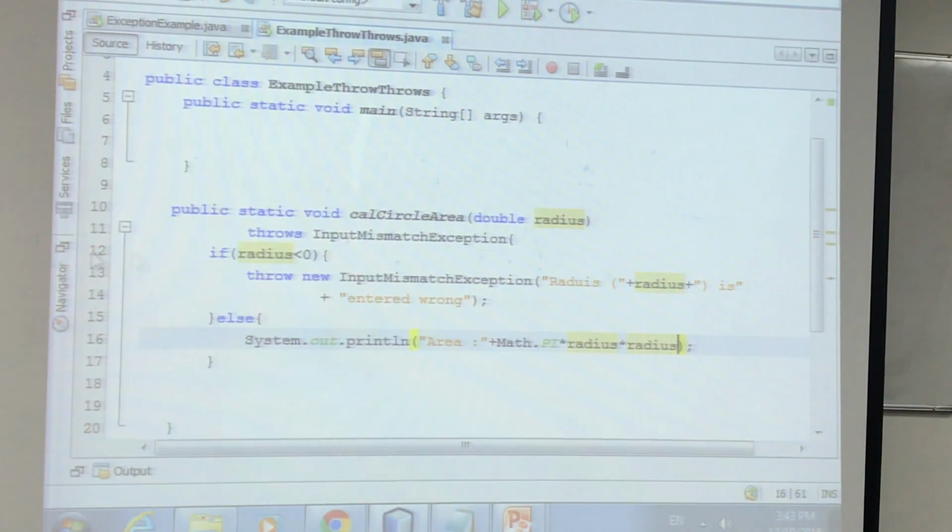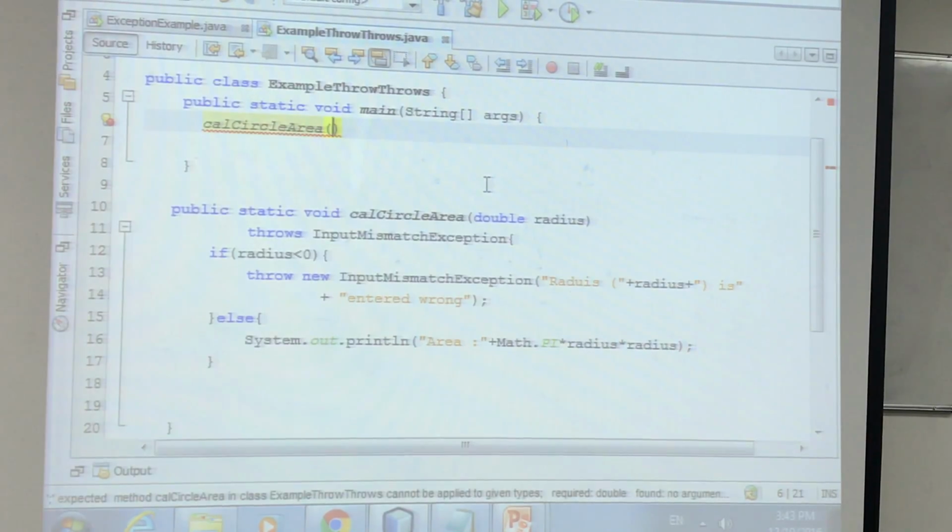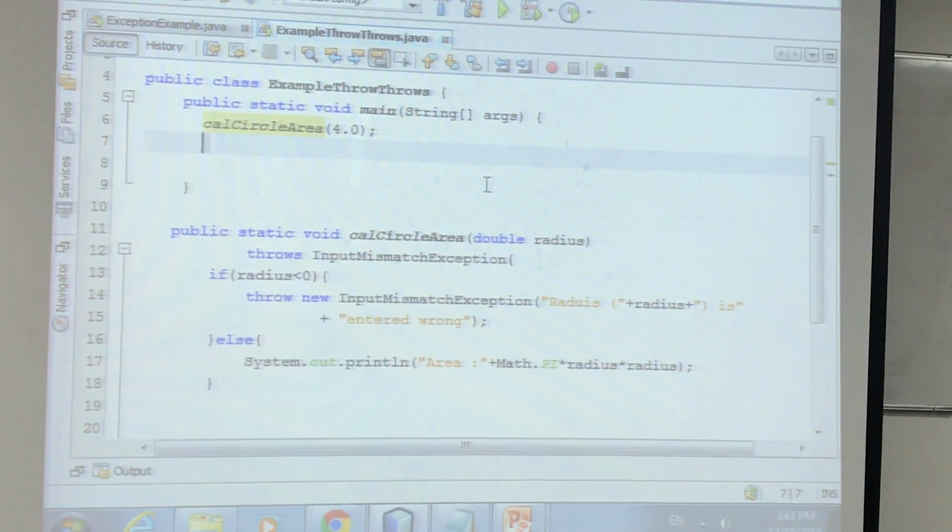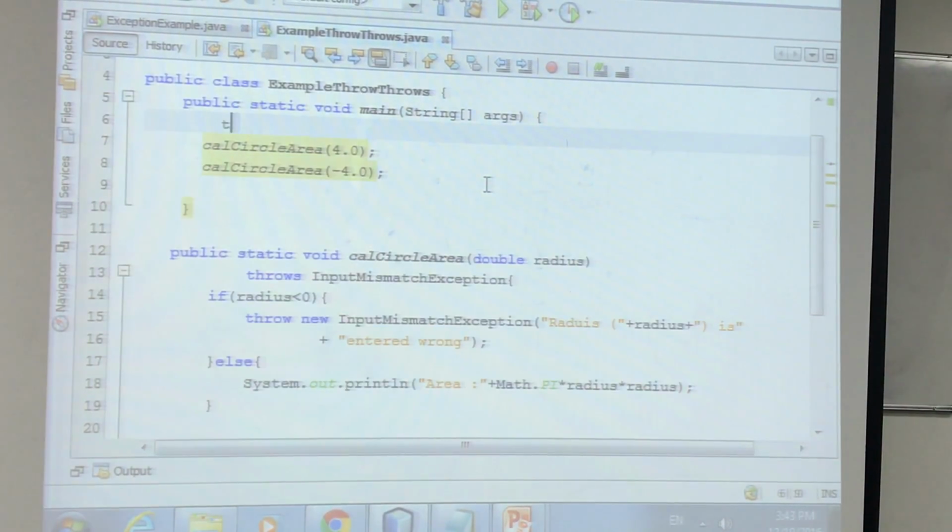So this is a simple program. Now let's call this method here. Something is missing. Okay, so we enter here, for example, 4.0 and minus 4.0. Of course, you have to use the try and catch here.